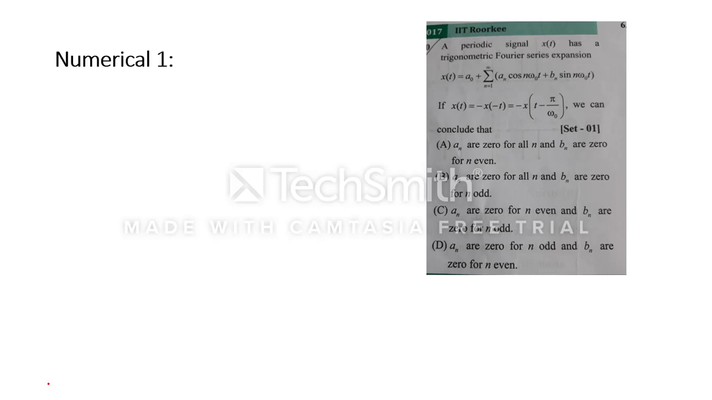So the first numerical: a periodic signal x(t) has a trigonometric Fourier series expansion. This expansion is given to us, and it is also said that x(t) is equal to minus x(minus t), as well as equal to minus x(t minus pi by omega naught). They are asking about a and b, and first of all we should see what they are saying. They are saying x(t) is equal to minus x(minus t). We know that this is nothing but an odd signal. When an odd signal comes, it means that our an will be equal to 0.